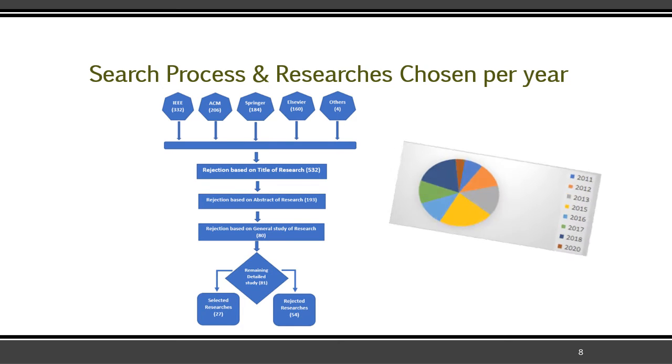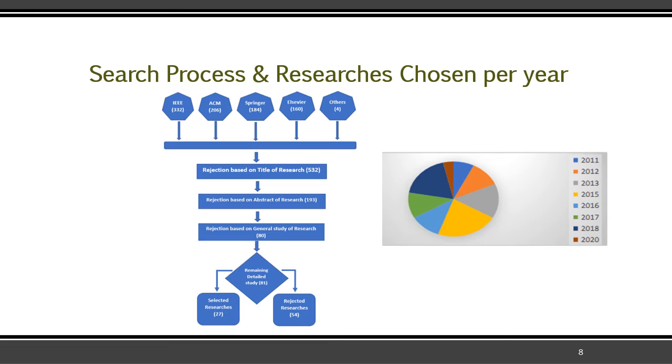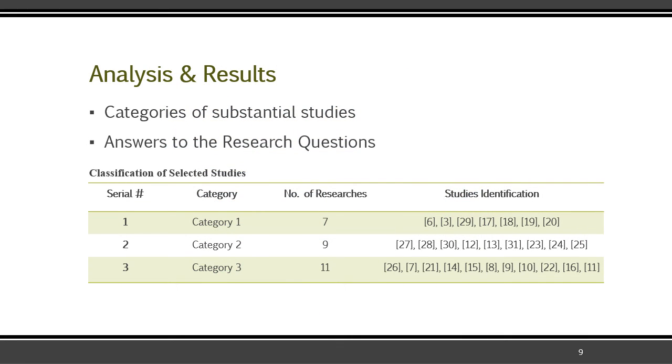If we look at the researches we chose per year, we can see that 2015 was the year from which the most relevant studies were collected, and after that 2018 was the year from which relevant studies were selected. So these diagrams are part of the review protocol development. Now let's see the analysis and results for our questions.